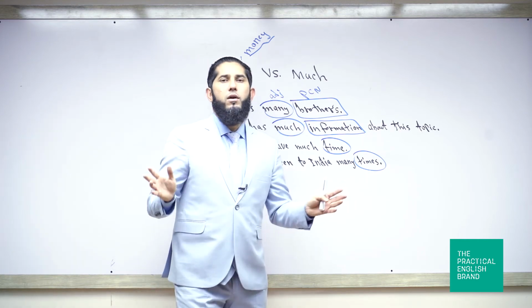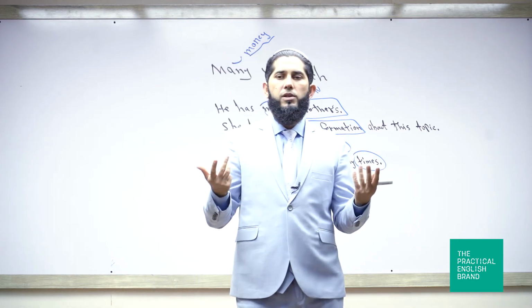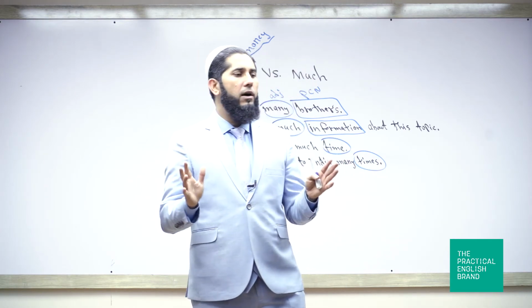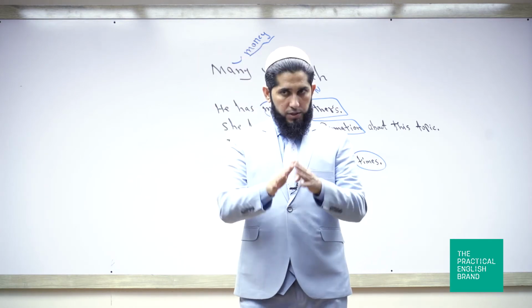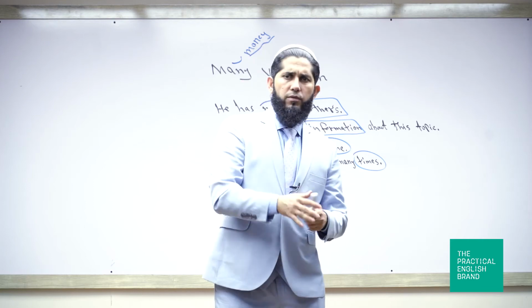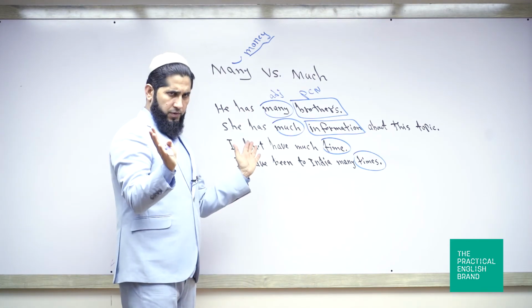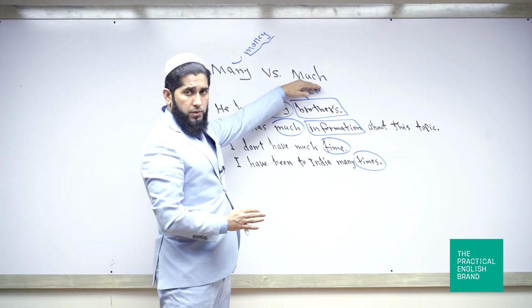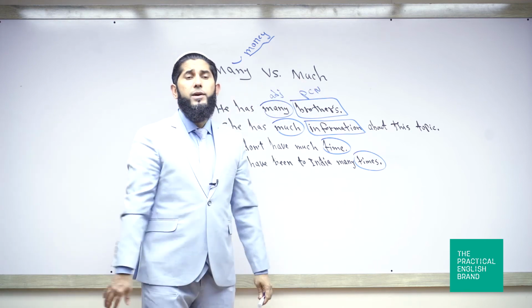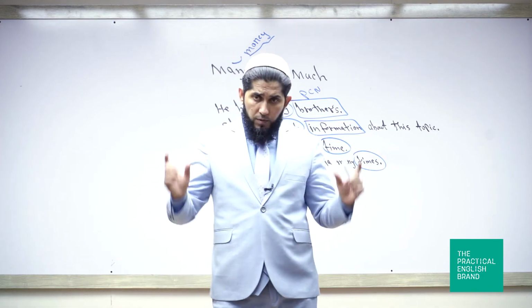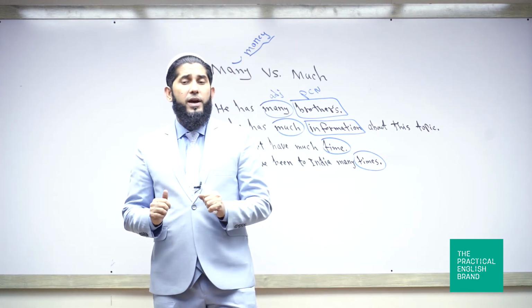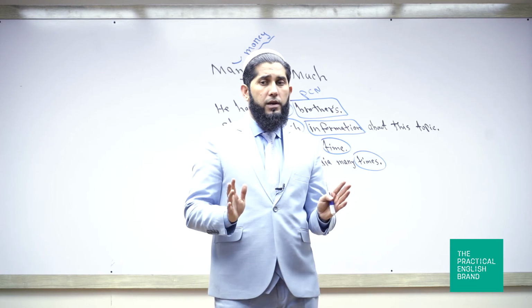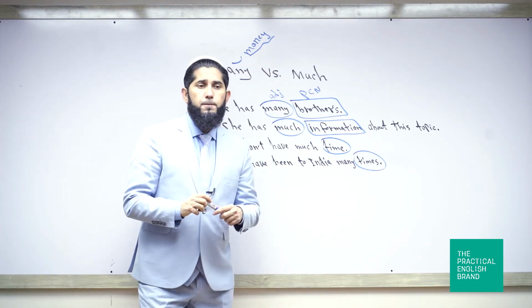So what are these words many and much according to grammar? They are adjectives of quantity in general. But then you can further divide them into two different types: adjective of number and adjective of quantity. Many should be followed by what kind of nouns? Countable nouns. Much should be followed by uncountable nouns. Can you give me some examples now?